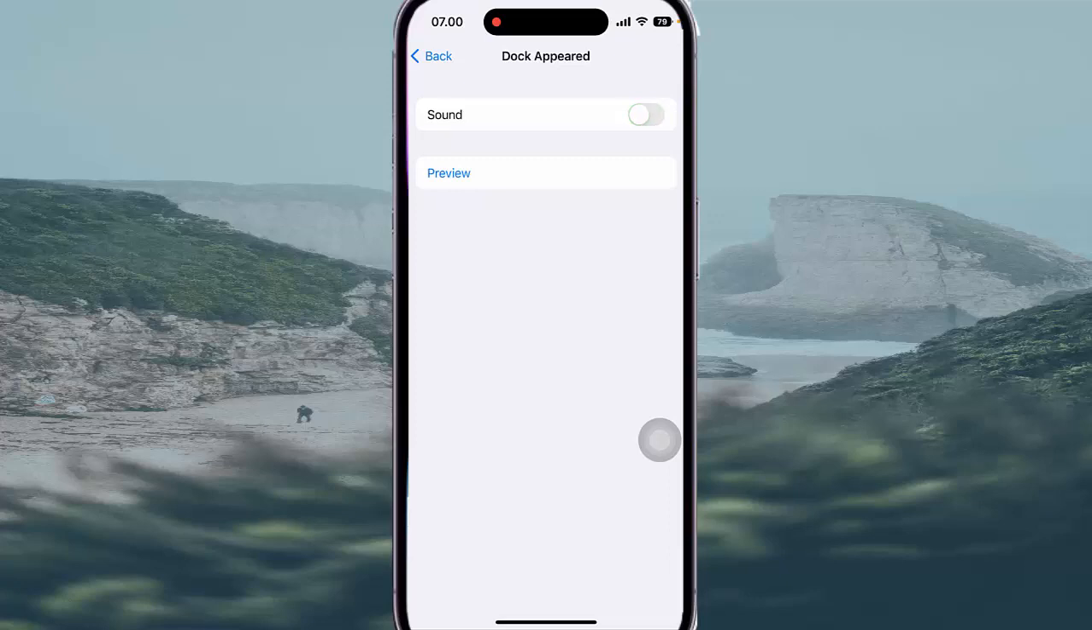to turn off. Tap switch until green to turn on dock appearance sound effect when VoiceOver is on, or tap switch until green to turn off.